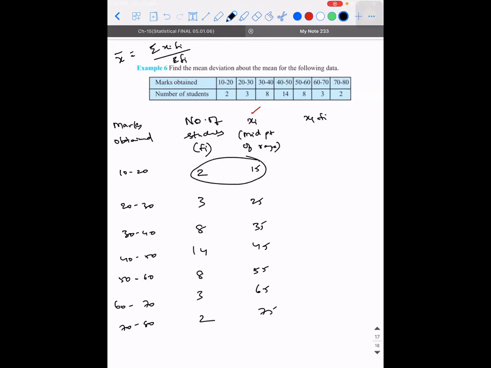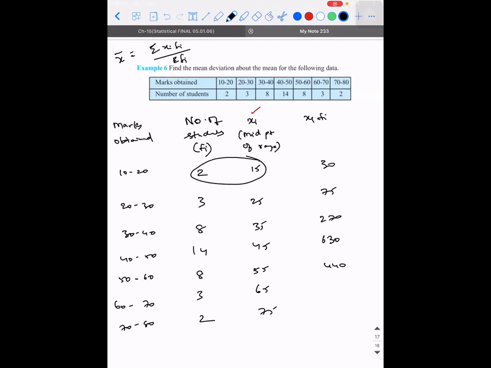Multiply these values. That will be 30, 75. 35 eighths is how much? 40, 270. Yes, sir. 14 into 45. 14 into 40 is how much? 560. 14 into 5 is 70. 560 plus 70 is 630. Right. So 8 into 55. 8 into 50 is 400. 8 into 5 is 40. So 440.